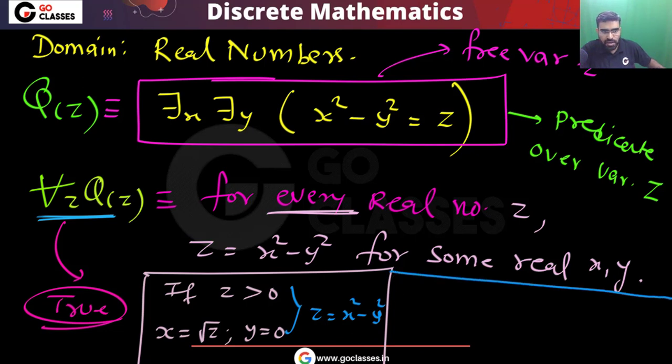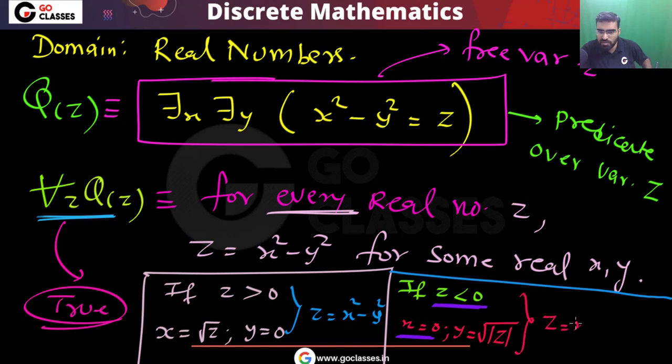Similarly, if your z is less than 0, then what you can do is simply take x equal to 0, and you can take y equal to plus square root of modulus z. So if your z is less than 0, you take x equal to 0 and y equal to square root of modulus z. Now also you can notice that this z is equal to x square minus y square.